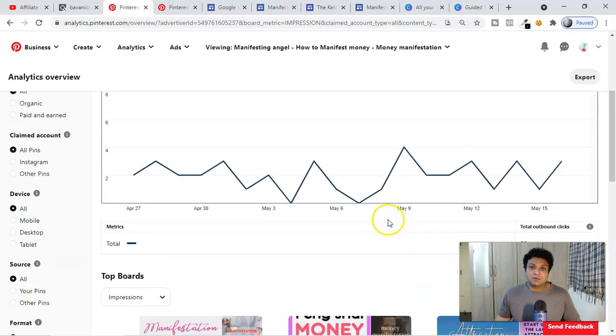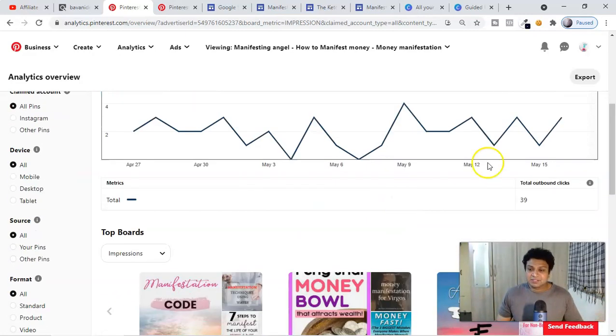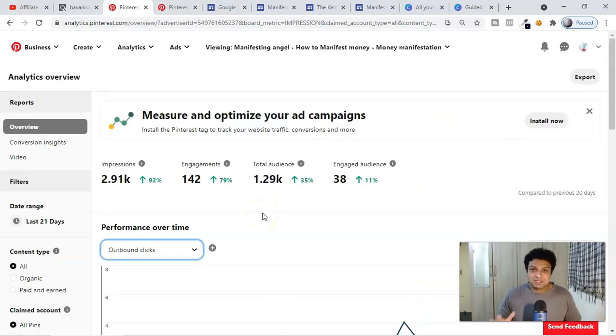Just focus on uploading your own pins if you're already doing this. Once it reaches 500 pin clicks, automatically your outbound clicks will go to 250 clicks, because I have many other Pinterest pages also. So let me share with you the 6 steps you have to take to start.